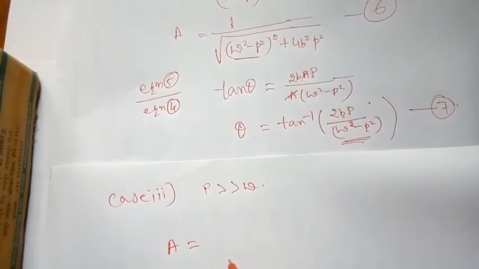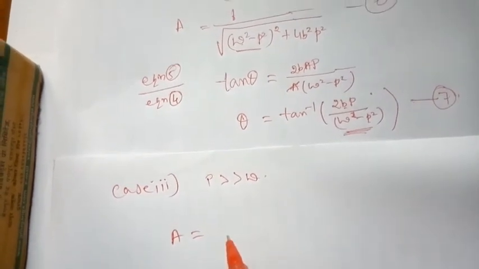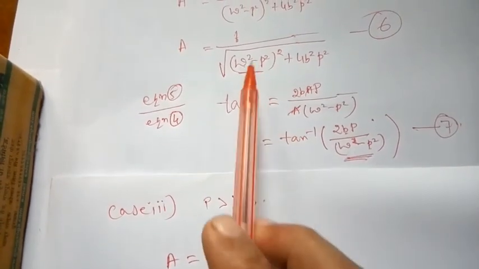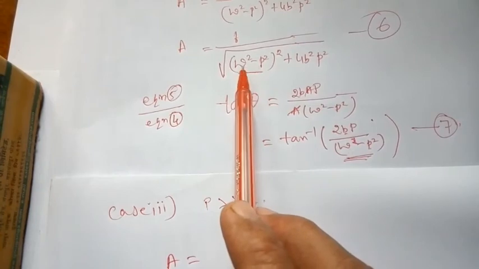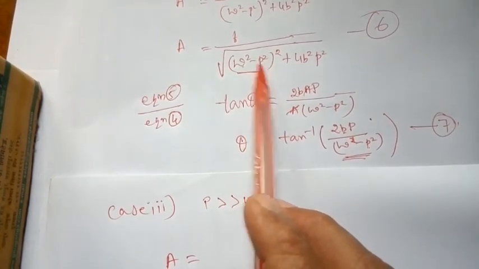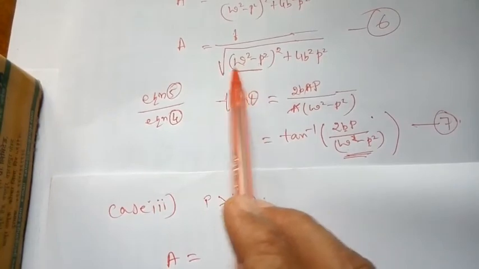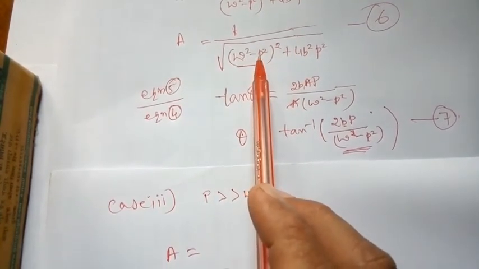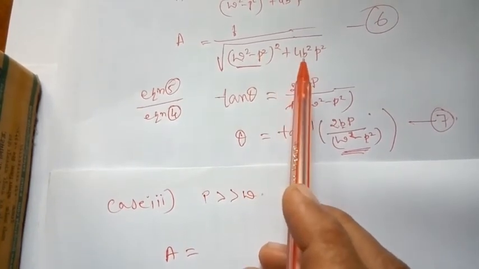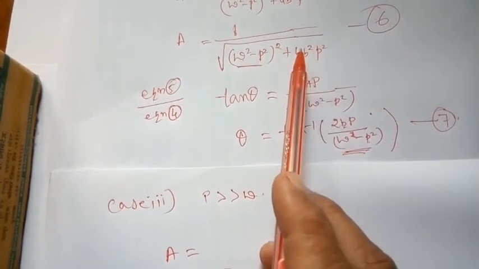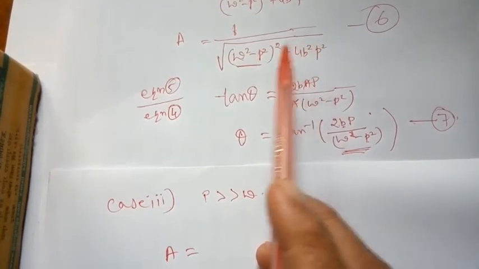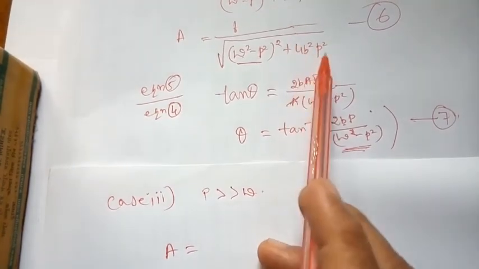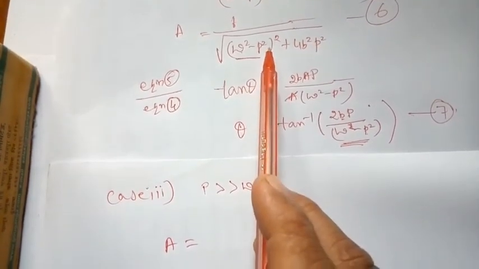So A is equal to f by the root of omega square minus p square whole squared plus 4b square p square. Here compared to p square, omega square is negligible, so neglect that. On squaring, the negative also goes, so p to the power 4 plus 4b square p square. This term is negligible, even though p square is large, because p to the power 4 is much larger and this one is multiplied by a smaller quantity. So you are left with p to the power 4.